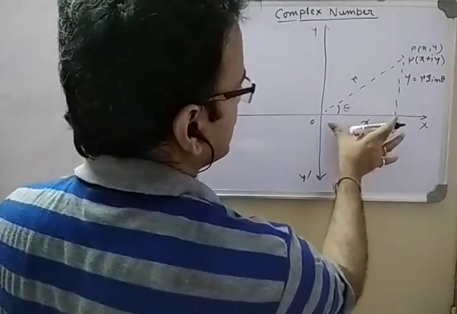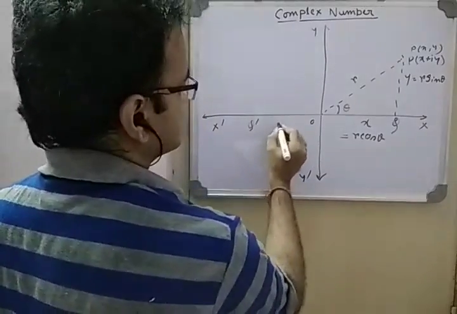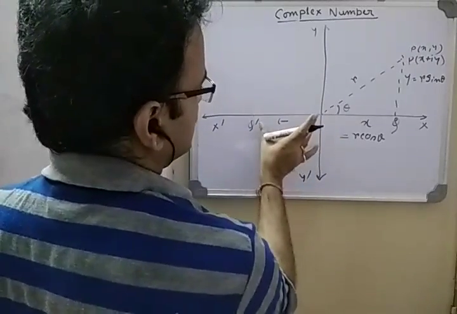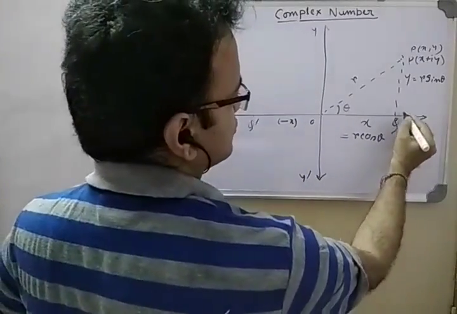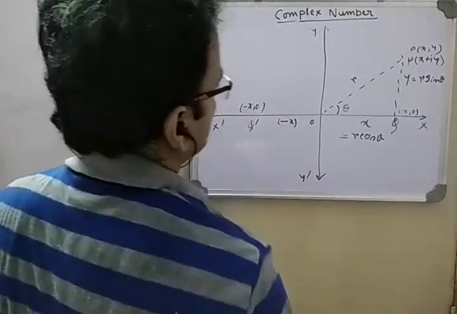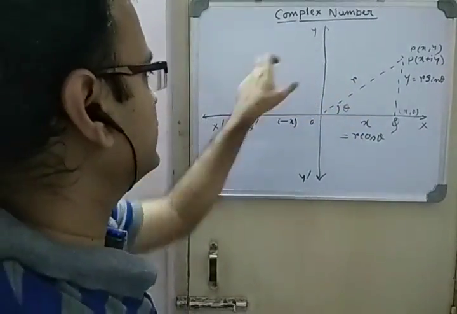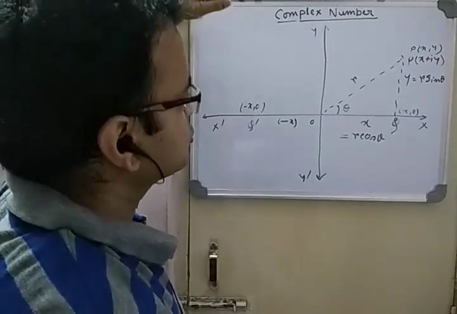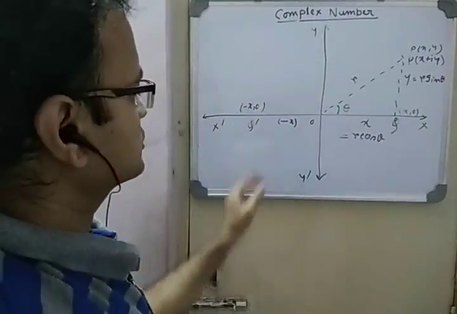Now if you take an equal length OQ' on the left side, the length is x, but the actual coordinate here is minus x comma 0 instead of x comma 0. So we can say that if the point Q is rotated anti-clockwise by 2 times 90 degrees, x becomes minus x.